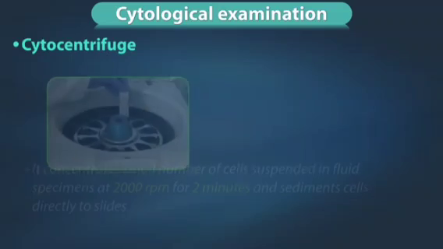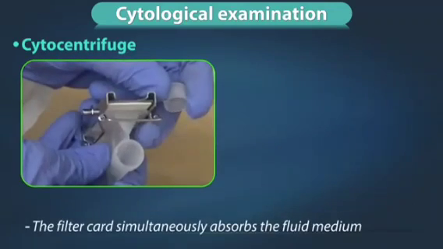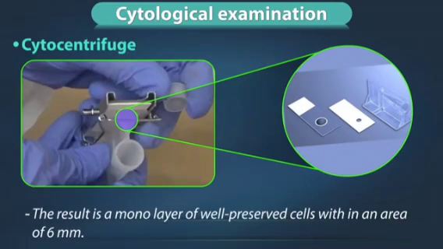Cytocentrifuge can also be used, which concentrates small number of cells suspended in fluid specimen at 2000 rotations per minute for 2 minutes. It sediments cells directly onto slides. The filter card simultaneously absorbs the fluid medium. The result is a monolayer of well-preserved cells.